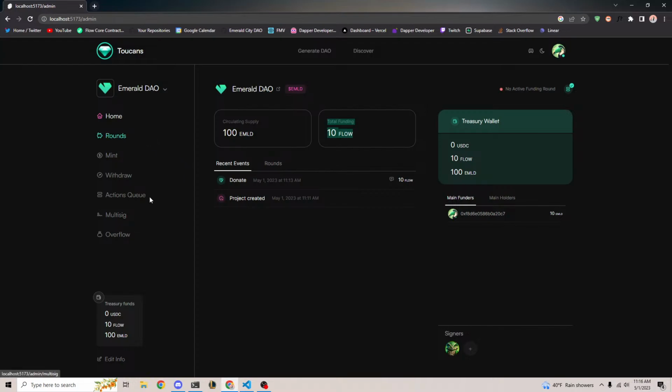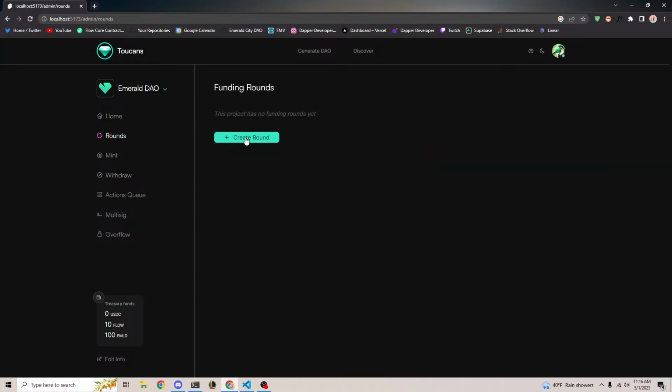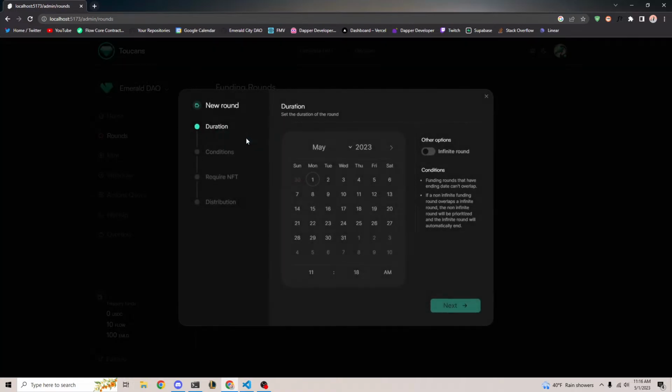So let's go ahead and create a funding round. We can create round, and immediately we're met with a little calendar. Now, thank you, Mateo, if you're watching this, for improving this so much. Last time it was kind of like an input, now it's like an actual cool little calendar. So let's say we want the funding round to start here and end on Wednesday.